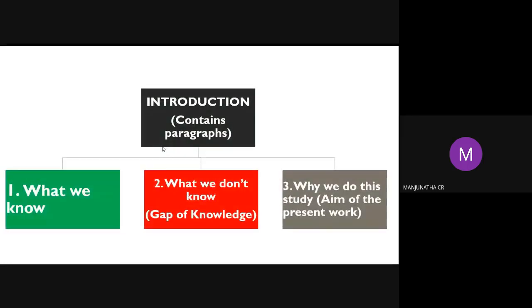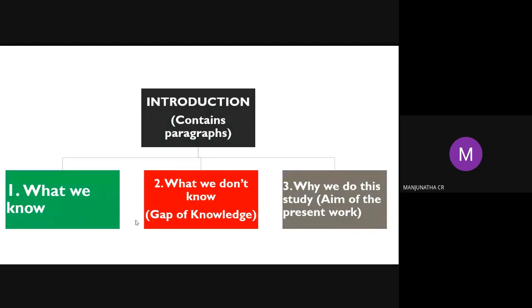Next, introduction. If you go to the manuscript text, the first part is the introduction. The manuscript contains the introduction as the first part, after the abstract. In the introduction, what can we write in the research article? We can write what we already know about that particular research area. We can write about 8 to 10 lines minimum on what we know about that area.